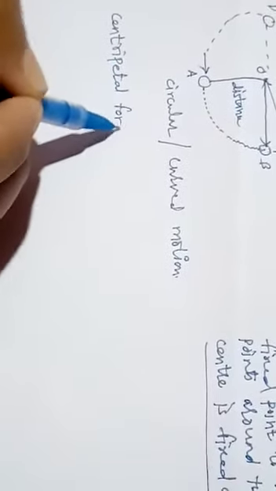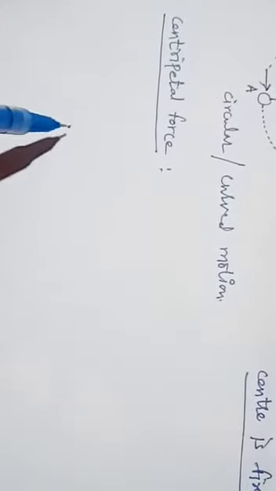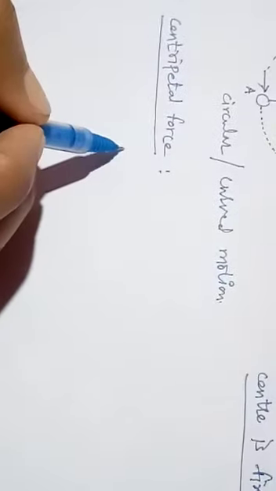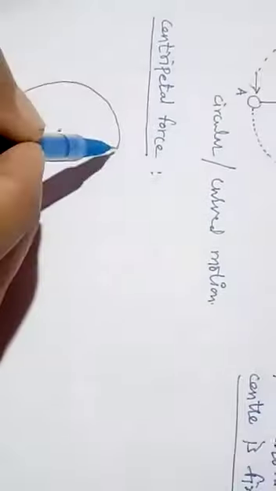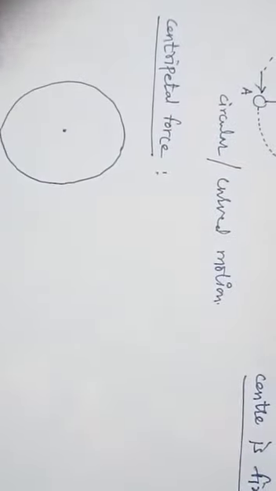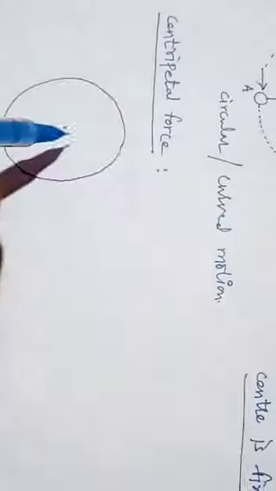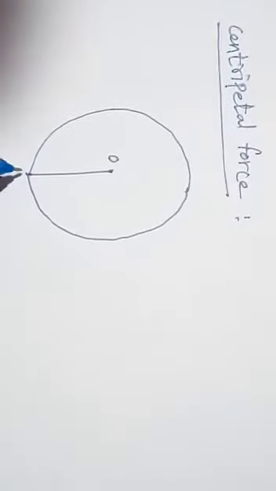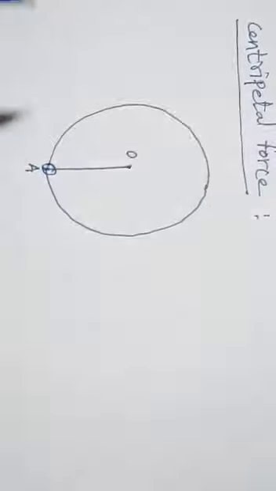Okay, now next we are going to discuss centripetal force. Now, what is meant by centripetal force? See, centri means what? We have to take a center. We have to consider a center, and around that center we are going to consider a peripheral part or circle. See now, this is the point O, the center, and this is the point A, the object.